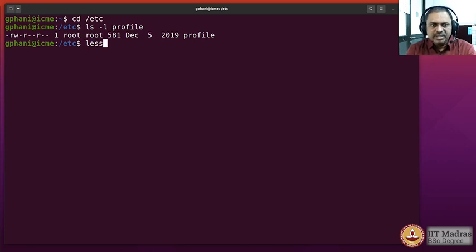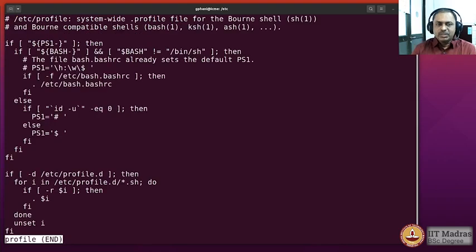So earlier we learnt about the less command. If you type less profile, you would see the contents of it, and when the contents are scrolled to the end, you can actually see that available as (END), which means that the contents are over, and you may now press Q to come out of it. So this is a short file fitting in one screen itself.